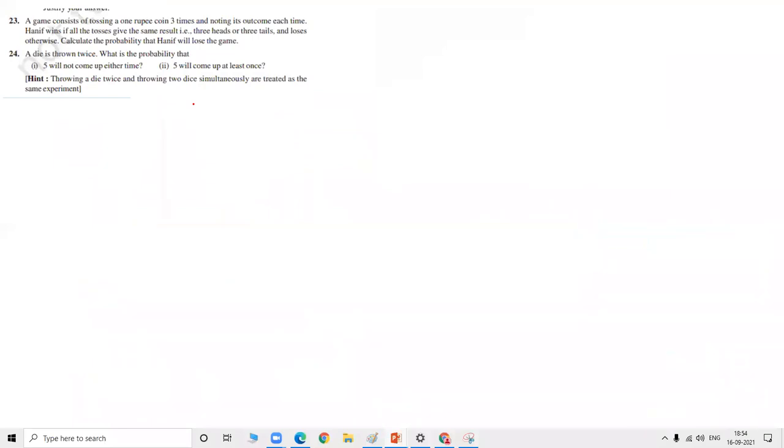A game consists of tossing a 1 rupee coin 3 times. We have to write the sample space. So you may get head, head, head.